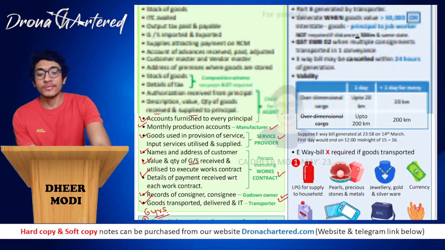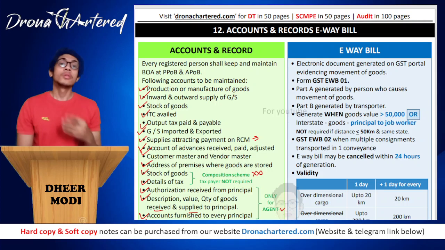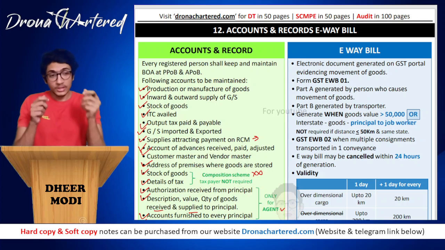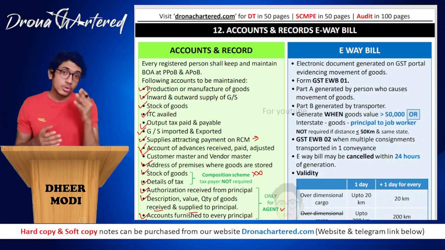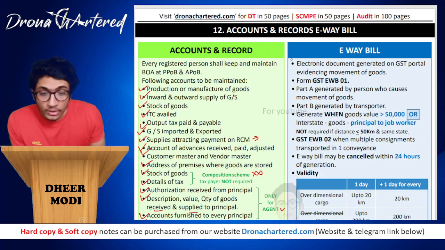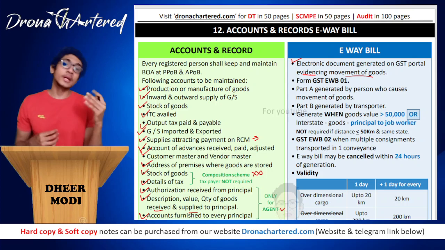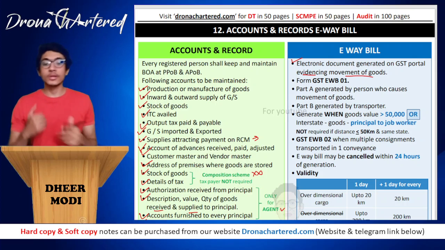This is E-way bill. So first we'll do E-way bill. Okay, so this was with regards to your accounts and records. Now the e-way bill is the concept that was introduced so that any goods being transported should have some document to prove that these goods are actually being transported from one place to another. So it is an electronic document generated on the GST portal evidencing movement of goods. This e-way bill shows evidence that my goods have moved from one place to another.